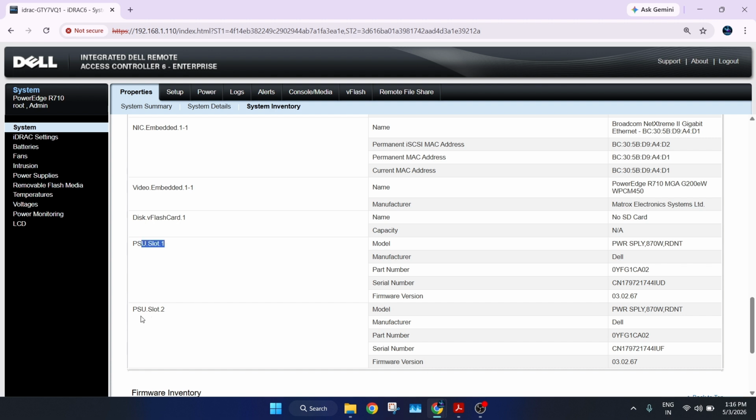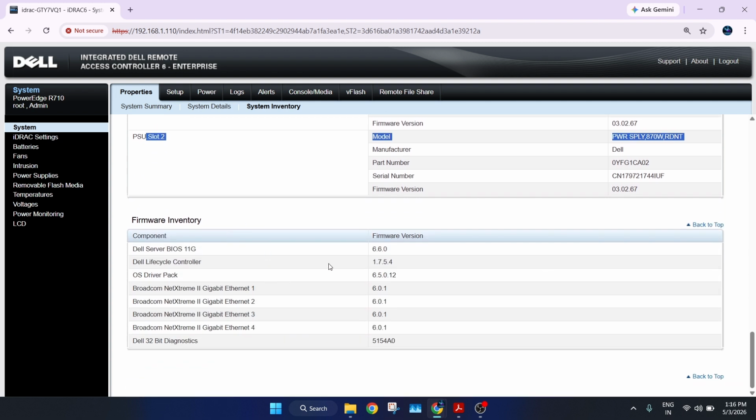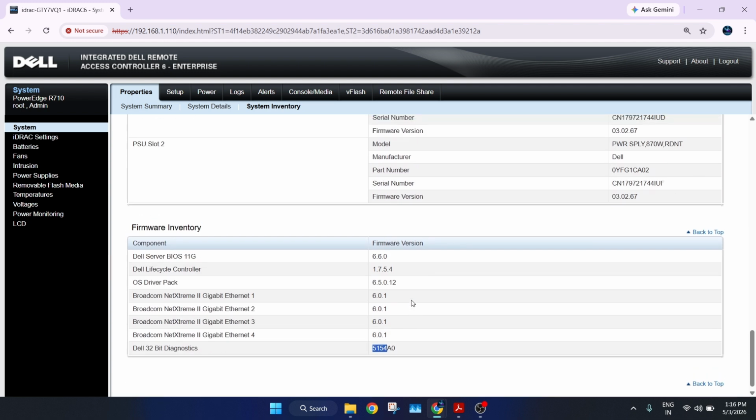The PSU slot is nothing but your power socket, where you give the power supply from your hardware. I'm using the stable firmware version, which is old but still stable. Lifecycle is 1754. Driver pack, Dell 32-bit diagnostic. All these details are available.